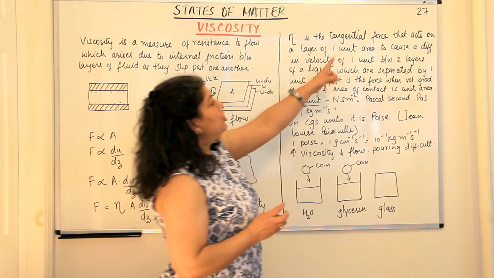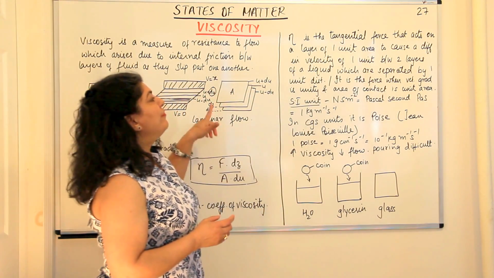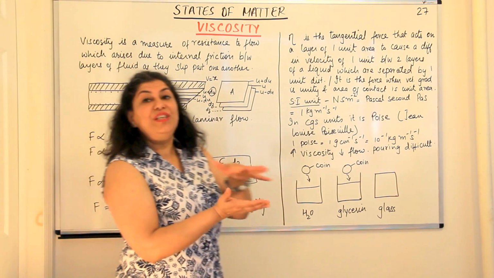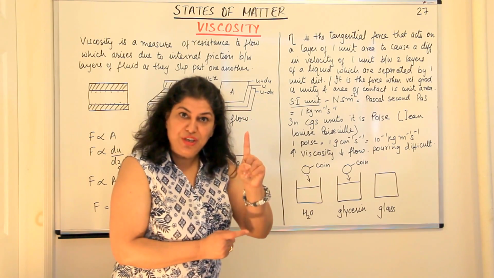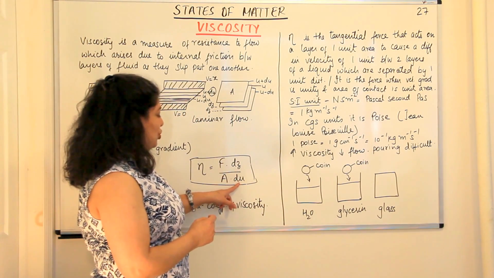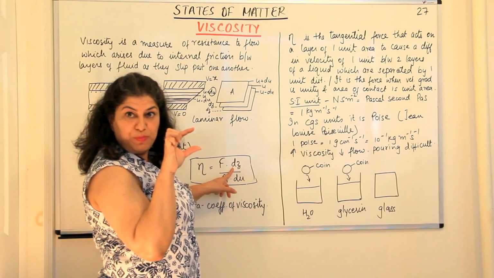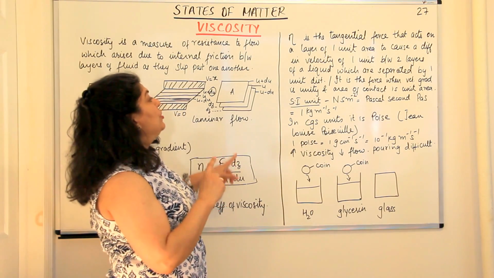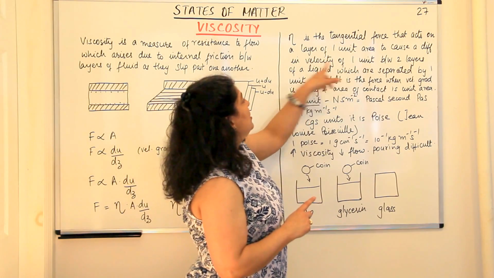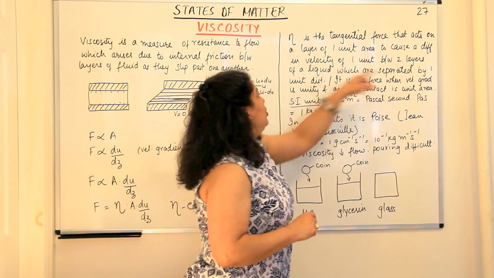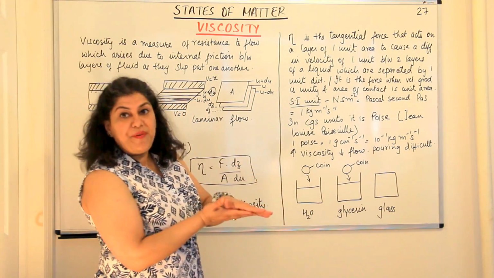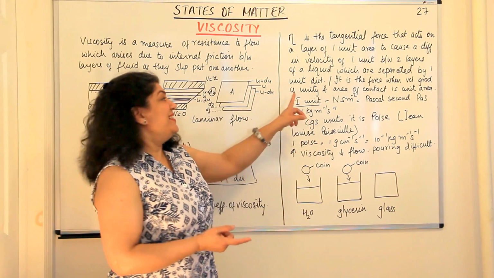So it is the tangential force that acts on a layer of 1 unit area to cause a difference in velocity of 1 unit. The difference in velocity du should be 1, and dz, the distance between the layers, should also be 1. So it should cause a difference in velocity of 1 unit between 2 layers of a liquid which are separated by 1 unit distance.